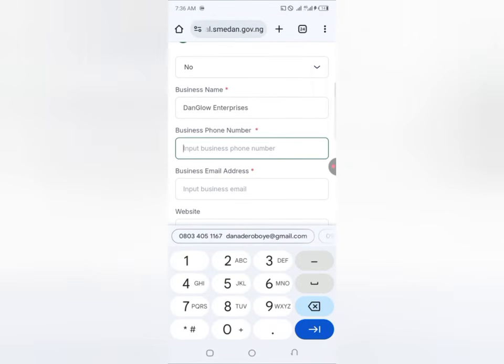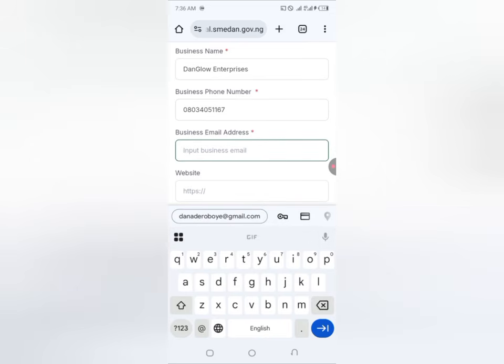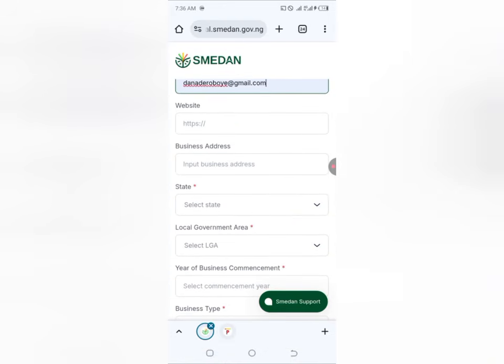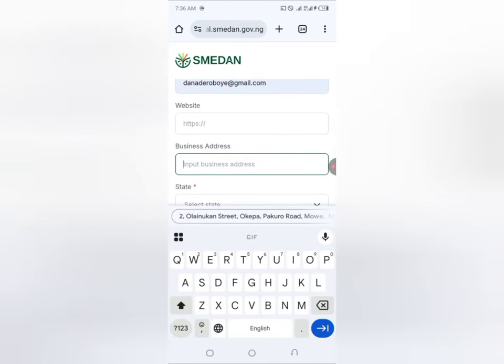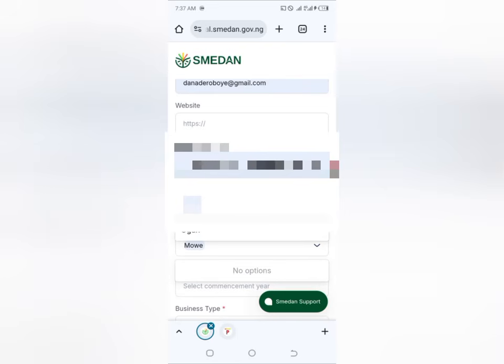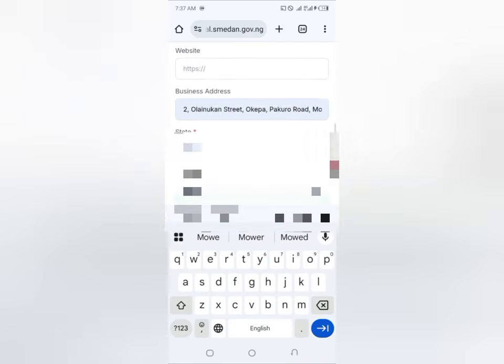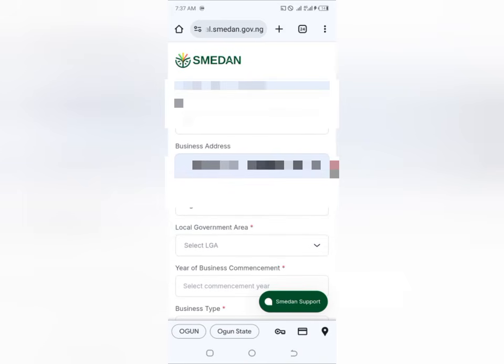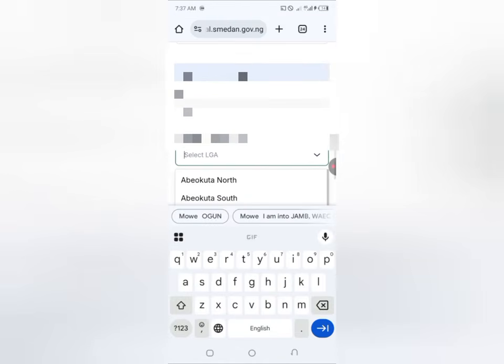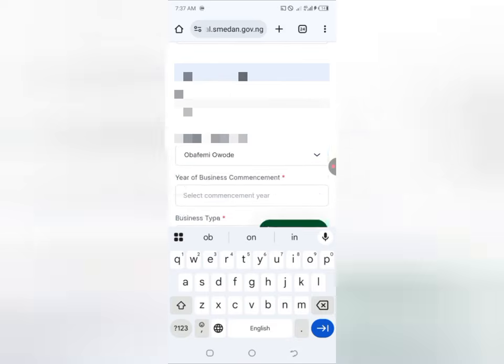For this, I'm going to put in my phone number, just fill in all these details basically. Then I'm going to put in my email. Let me put in this email. If you have a website, you put in the website. If you don't have a website, let it be. Here I'm going to put in the address. Let me just put in this address and tap on this. This is just basically going to fill up the address for me, the state and everything is going to be filled up. So you can actually fill in your address, then local government. I'm going to select my own local government for this particular one I'm using for demonstration.